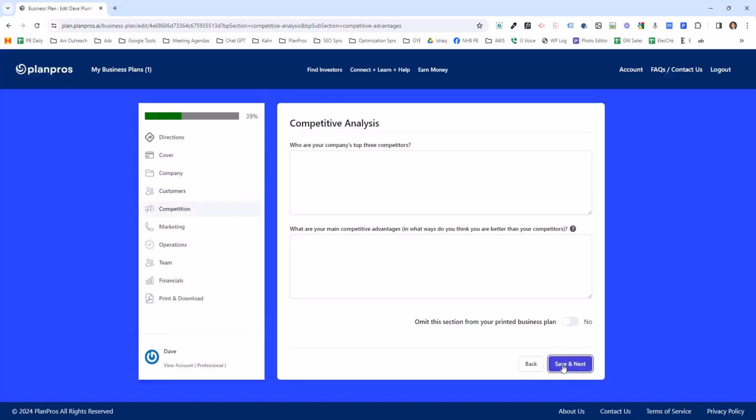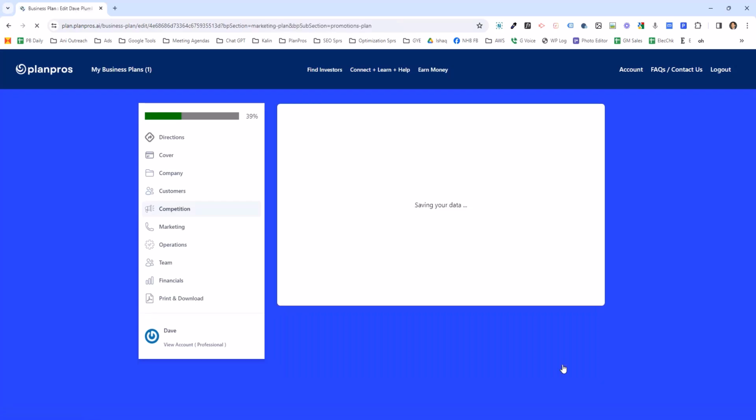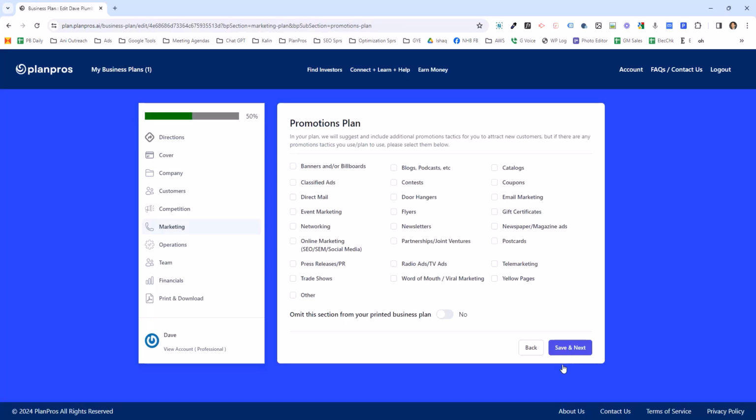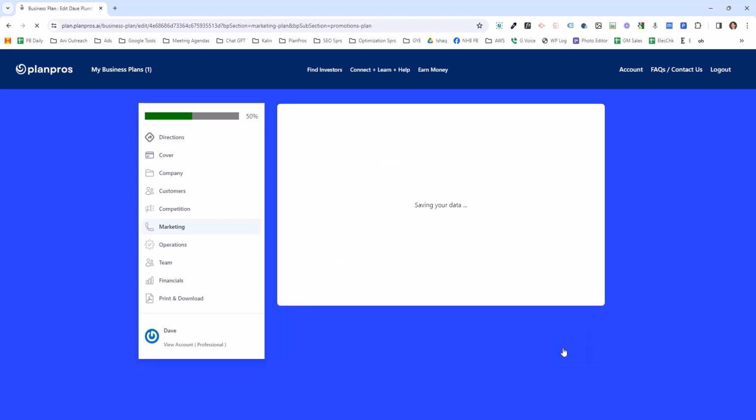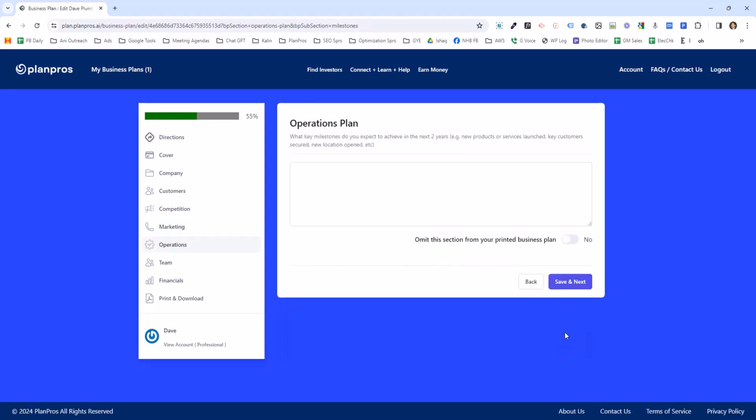Let me show you a couple things that are slightly confusing, but not very confusing. First off, promotions plan marketing. Just click one or two of promotional methods. The AI will do the rest of the work for you in saying these are the best promotional methods for your company. Operations plan is fairly straightforward.